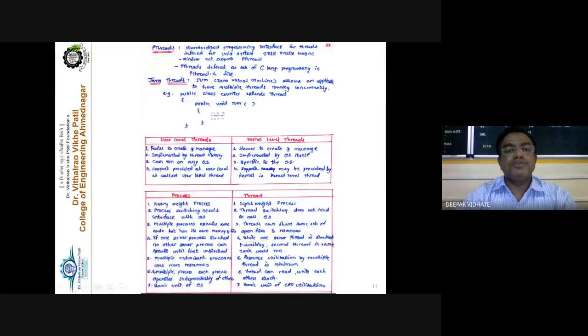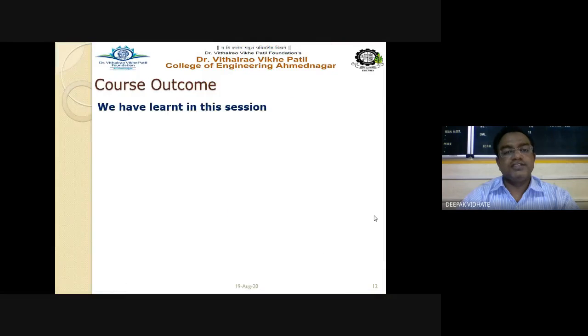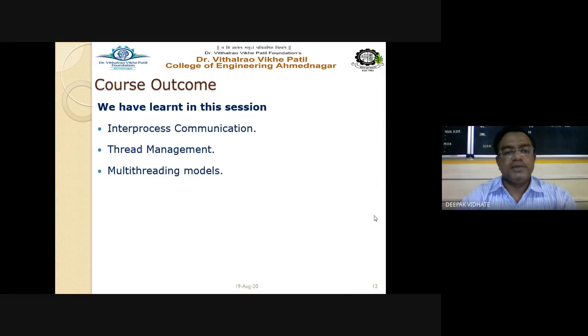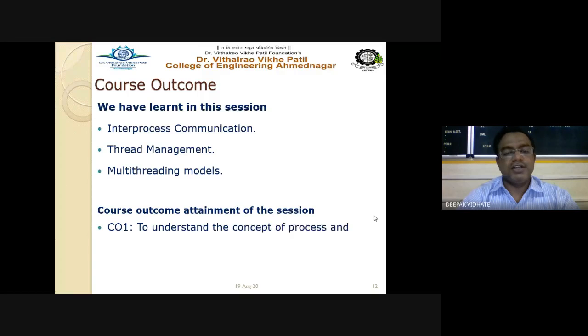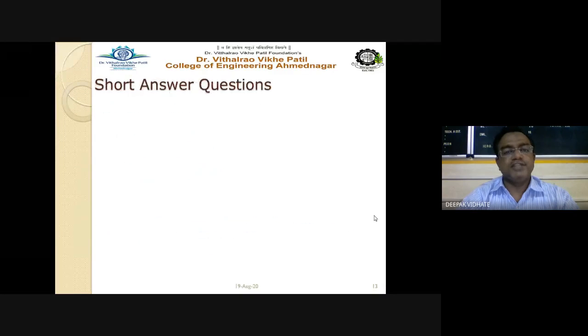The process you can simply define as the basic unit of the operating system, whereas the thread is defined as the basic unit of CPU utilization. So these are the two important concepts you have to remember: the difference between process and thread, and between user level thread and kernel level thread. In today's lecture we have seen interprocess communication, the important points, thread management and the multi-threading models. The outcome is to understand the concept of process as well as thread management.